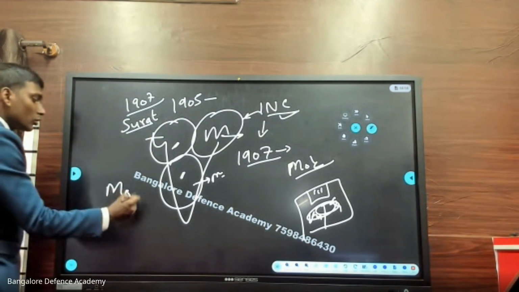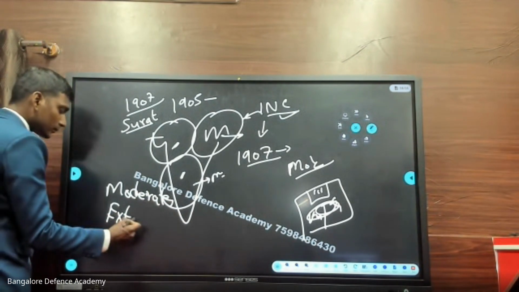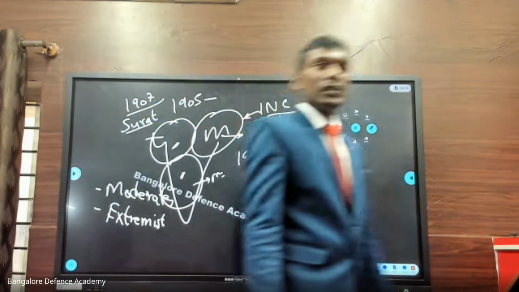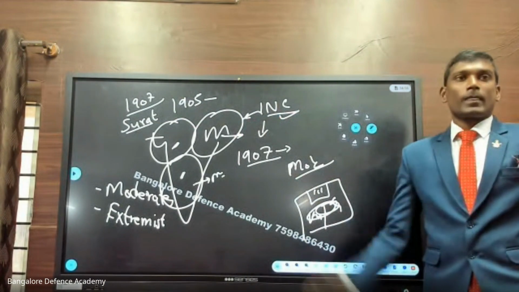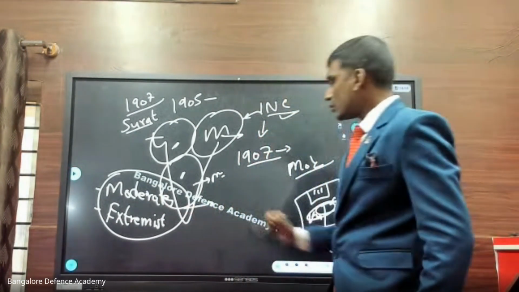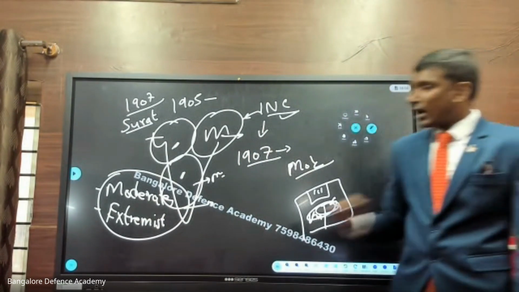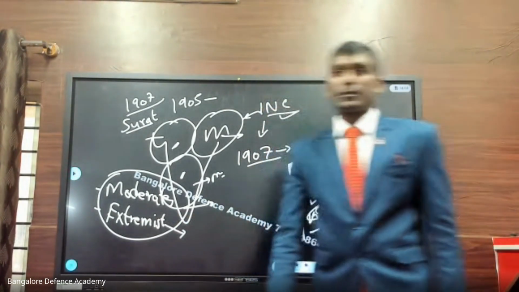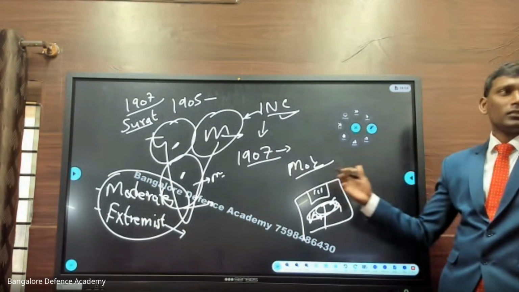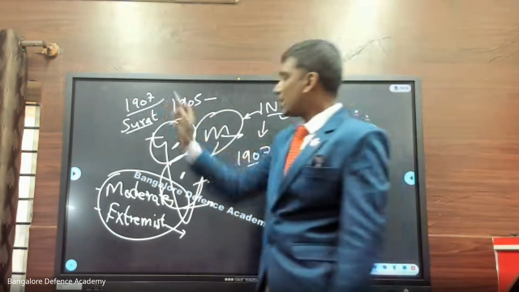So there are two things here right now, moderates and extremists. The Indian National Congress got divided into two. Got the point here? Moderates and extremists. The moderates are the same old leaders, those who believe in prayer, petition, and protest. And extremists are the leaders who believe in violence. They don't believe in the non-violent way. They demand justice in a violent way, burning or attacking officers like that. So this is what is happening in 1907.